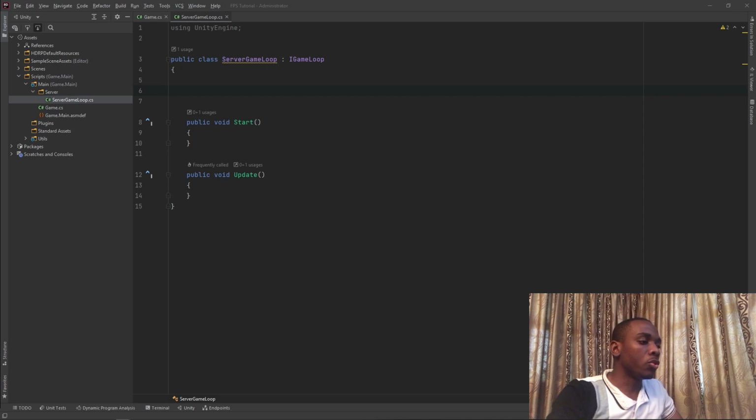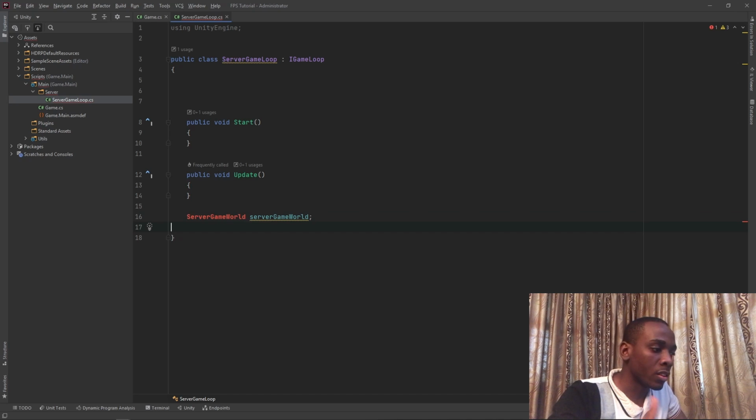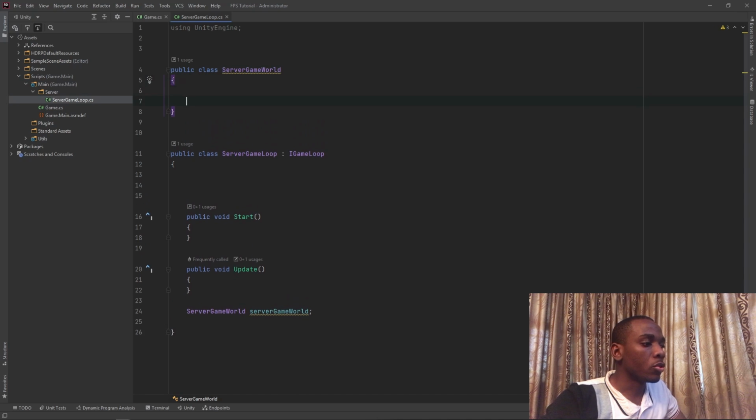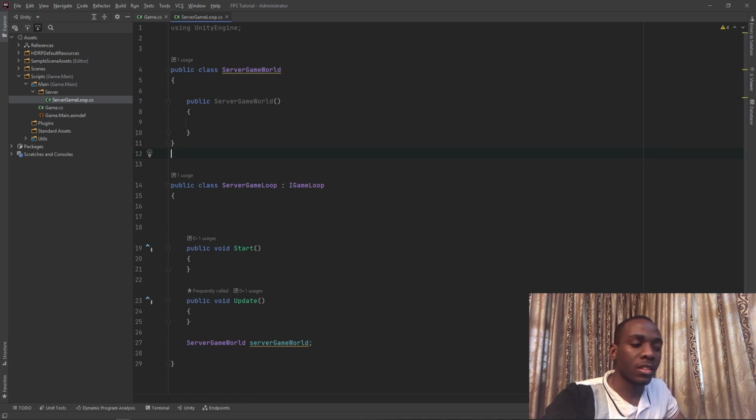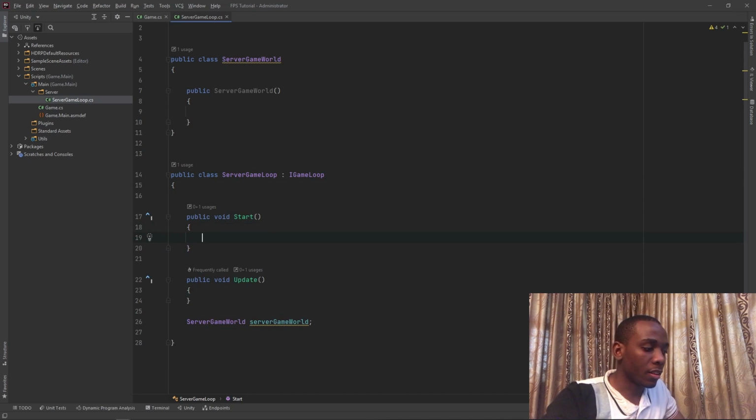Now, like I said, we do have both a game world. So what we're going to do at the moment is simply create a variable that will store our server game world. This server game world, like I said, is quite important for managing things to do with the world. The next thing you want to do is actually create the server game world, and we simply create the world, and then what we want to do as well is add a constructor. Now, once the constructor is in, this is exactly what the server game loop is going to use to actually create this world. Server game loop in the start function, we want to simply assign our server game world to a new server game world.